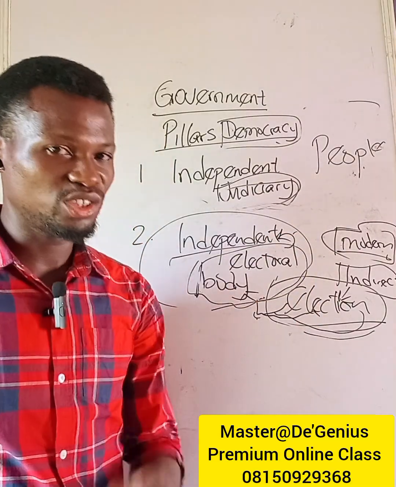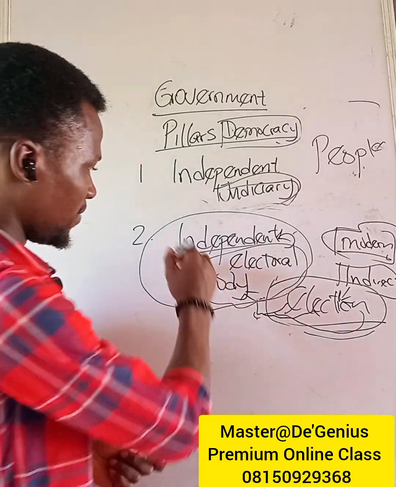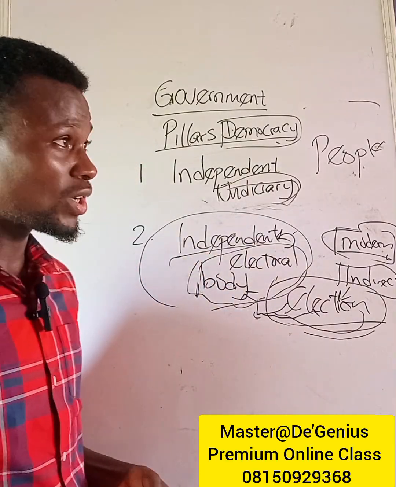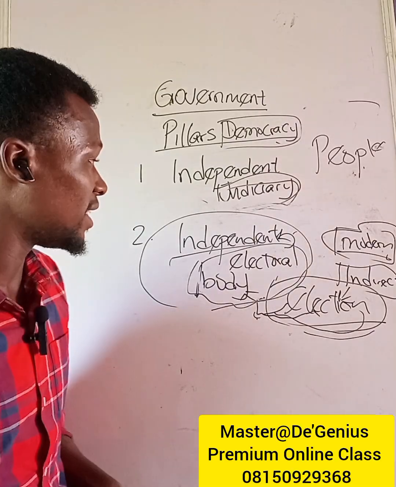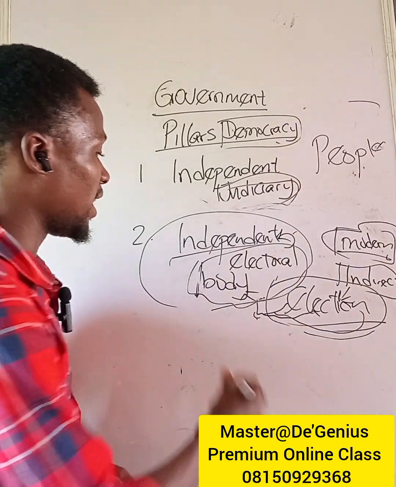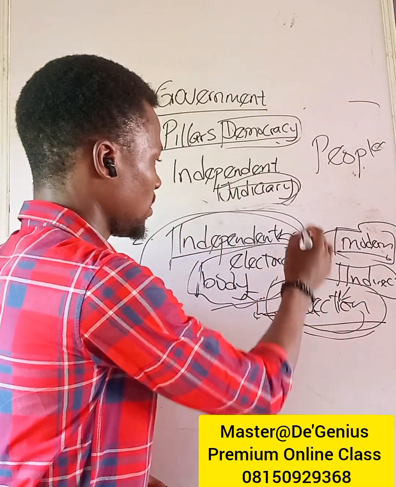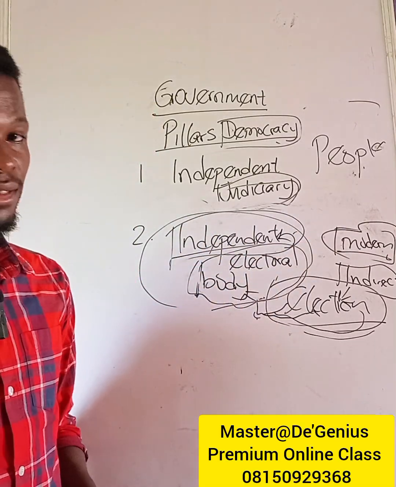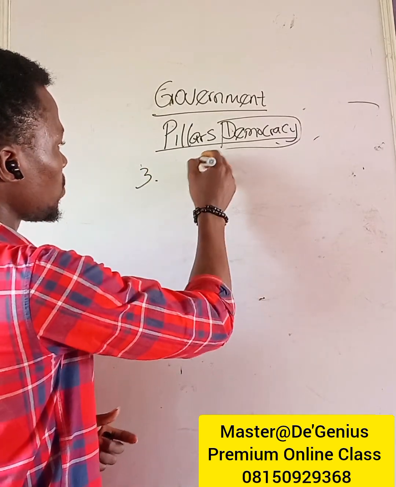They must enjoy independence. So can you see now that it is very important for democracy to thrive and be successful in any state that the electoral body or electoral agency enjoys independence.